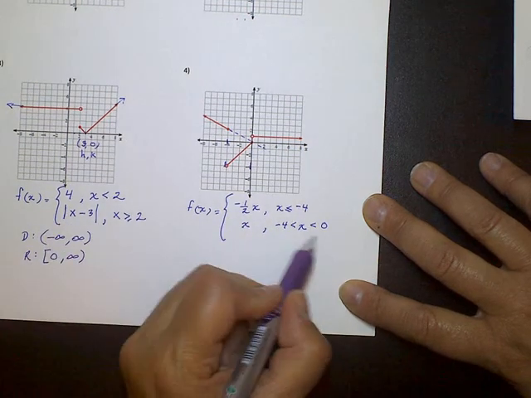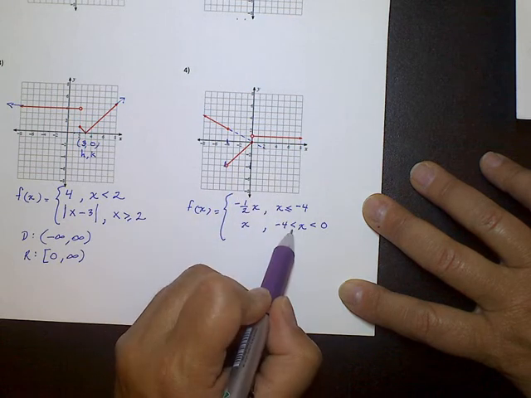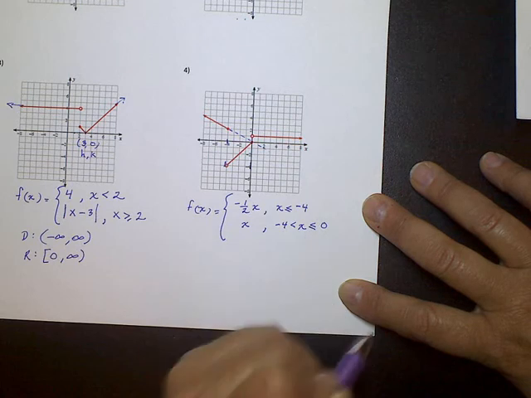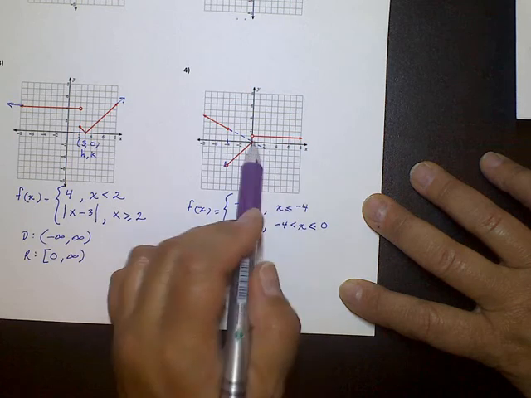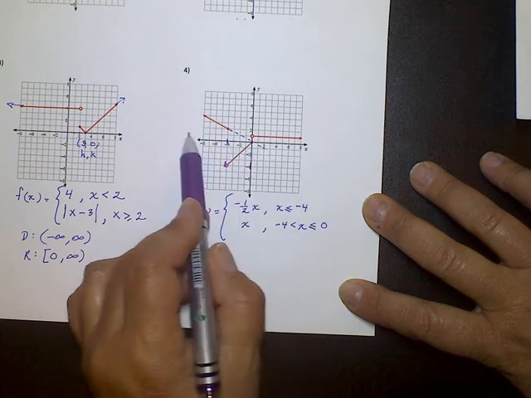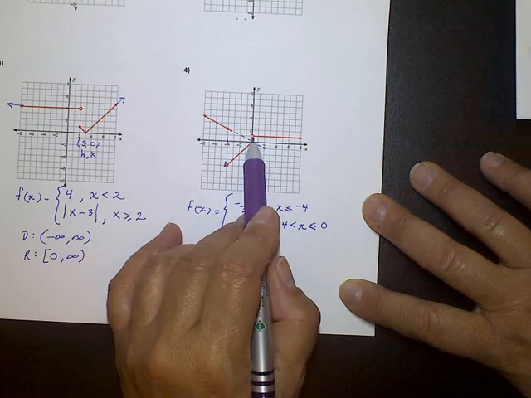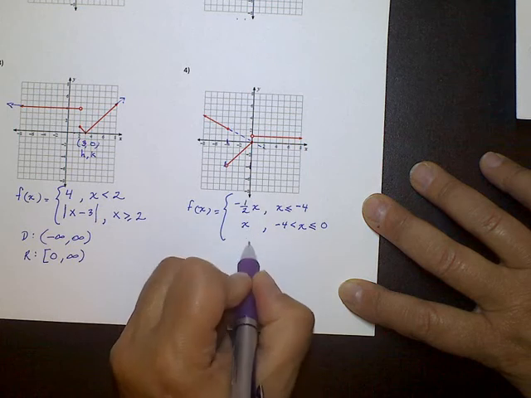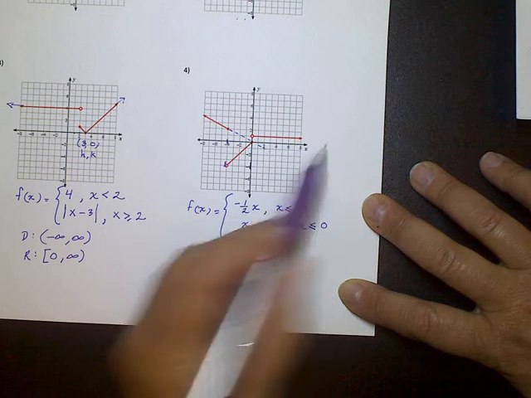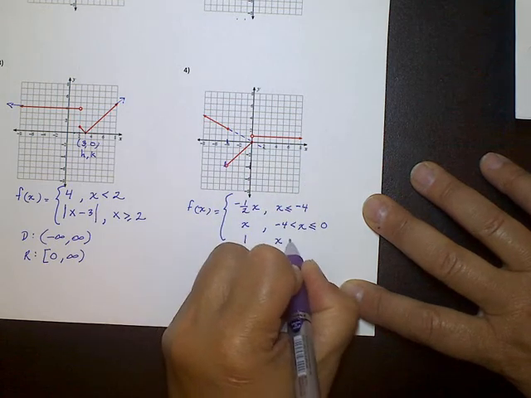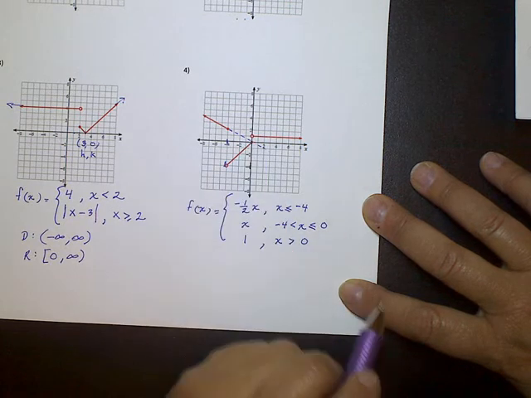Now, is it equal in either of these cases? Well, this is an open circle, and this is a solid. So this does not have an equal to, but this one does. And our last piece is this horizontal ray. It is part of the line y equals 1, or f of x equals 1. I said y equals x, I meant y equals 1. And the values that we're looking at are everything from here going this way forever. So x is greater than 0. It is not equal to 0 because it's got an open circle.